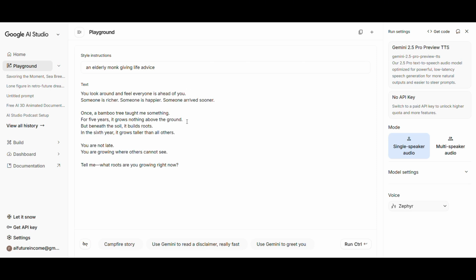In style instructions you can write something simple like elderly monk giving life advice. Just make sure to keep it the same among all your generations. You can select any voice you like and hit run.